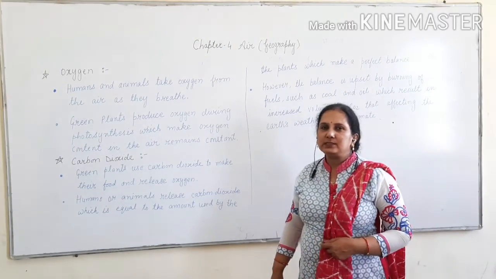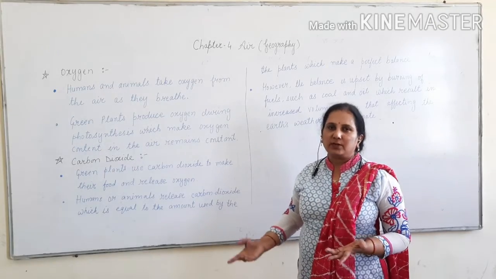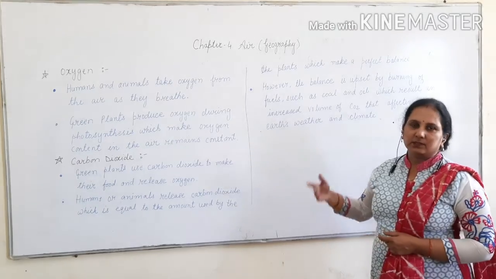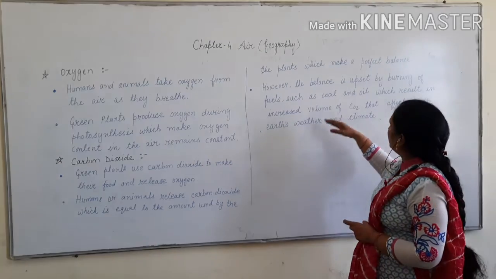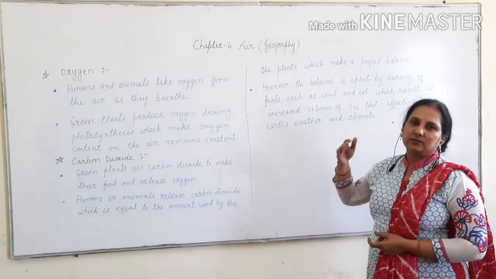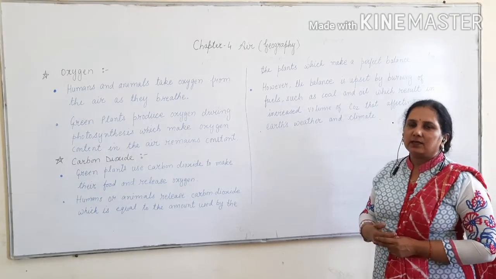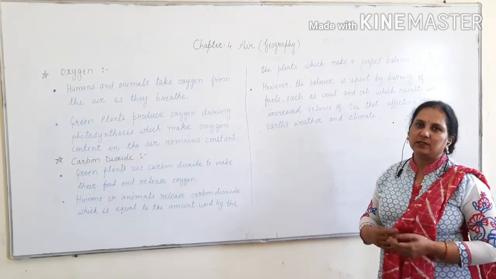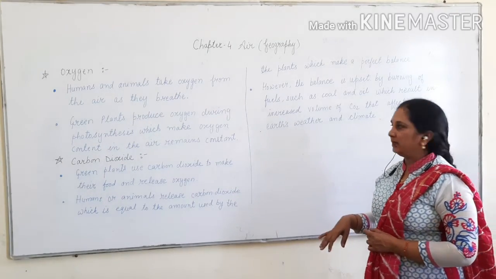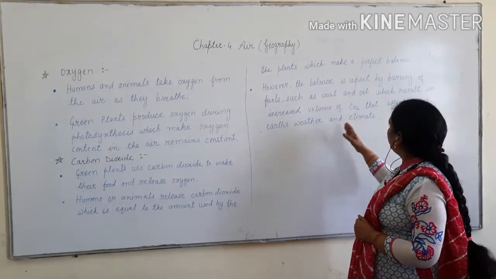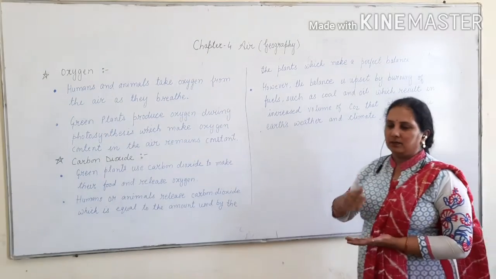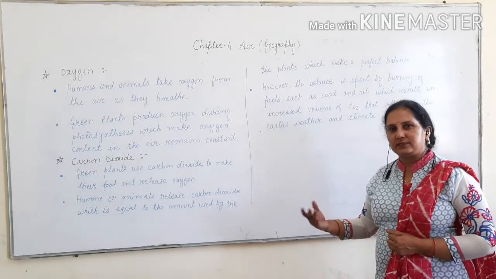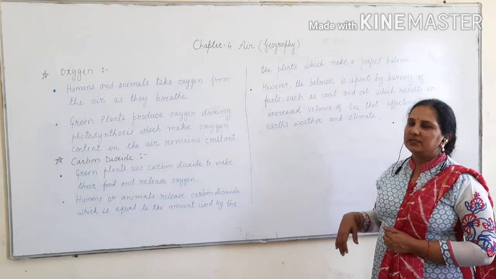Nowadays, a huge amount of fuel, like in our vehicles, coal and oil, is burned, and the burning of these things is disturbing the balance of oxygen and carbon dioxide, which affects our climate and our weather. Means the amount of carbon dioxide gas is increased in the atmosphere, which is disturbing